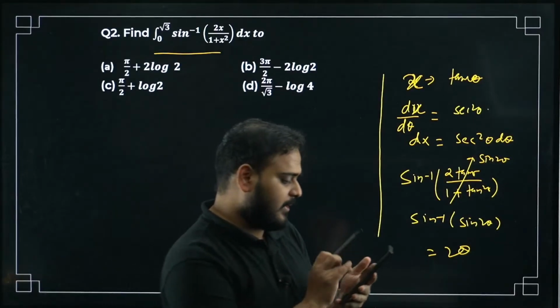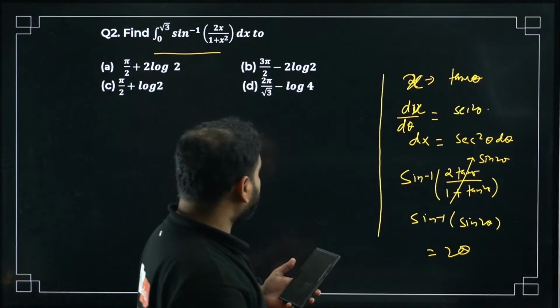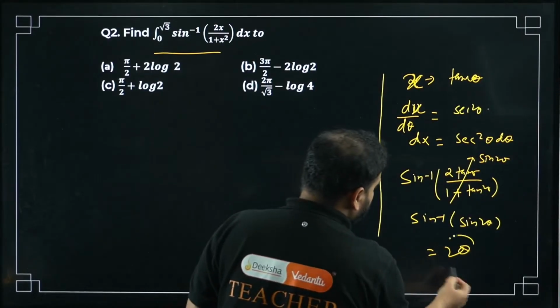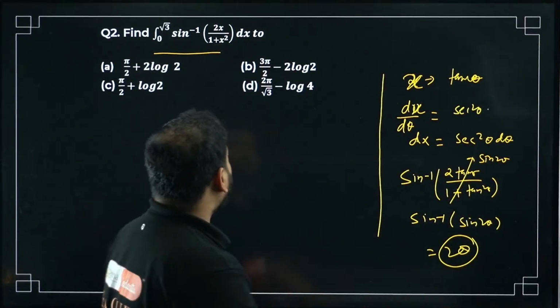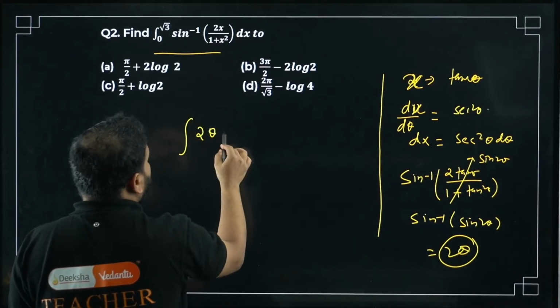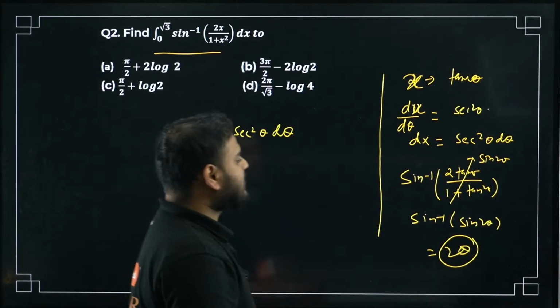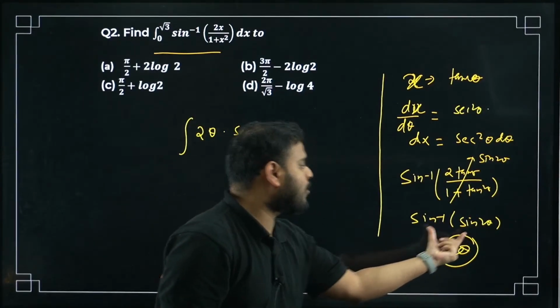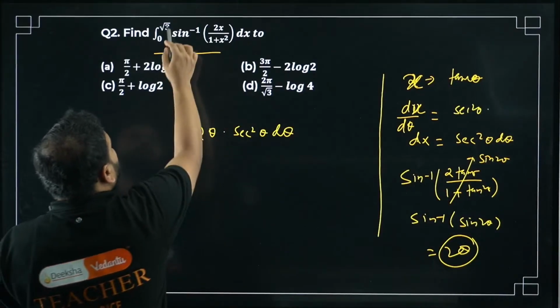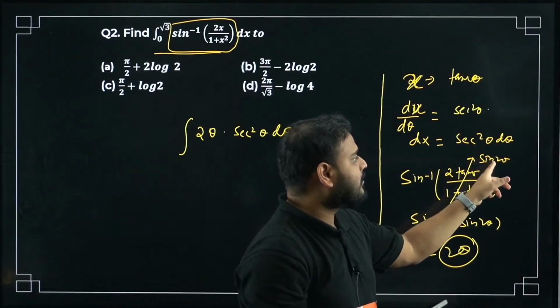All of you, what happened? Come on. I'm not getting any answers from all of you. So this is 2 theta. Now put it back in the integration. The integral will become 2 theta sec square theta d theta. This whole thing is turning out to be 2 theta, whereas dx is coming as sec square theta d theta, right?